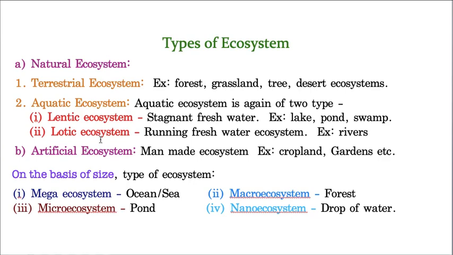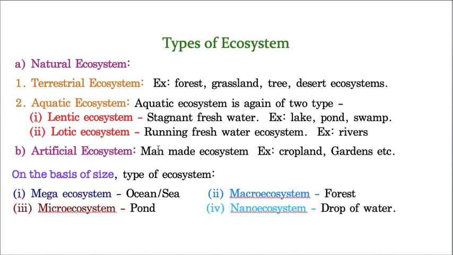Stagnant water, that means water which stays at the same place, it never moves from one place to another place, running water is not there, it is sedentary, then that is called lentic. Whereas the water which can move, the free floating is there in that ecosystem, then that is called lotic. I think it is clear now. Now the first one is a natural ecosystem, and I am talking about the second one. This is artificial ecosystem. That means they are not present by nature, we created them.